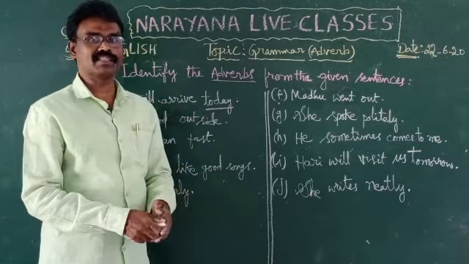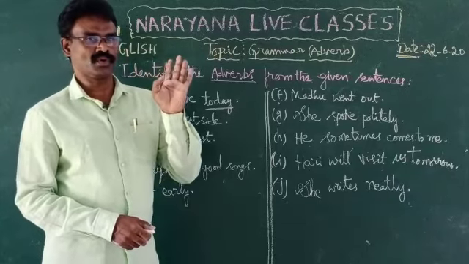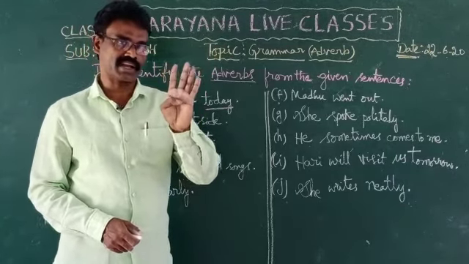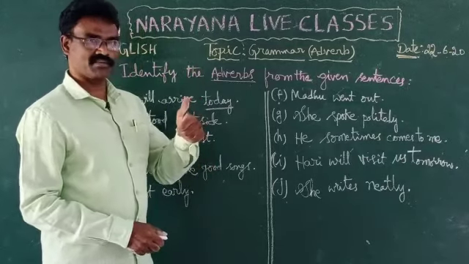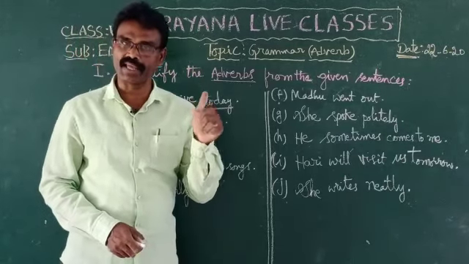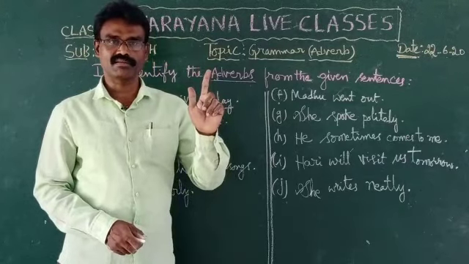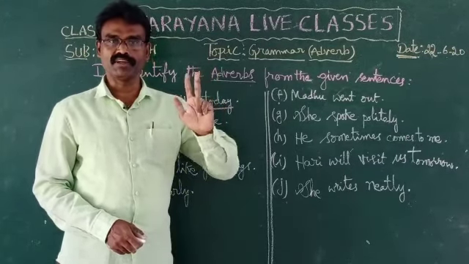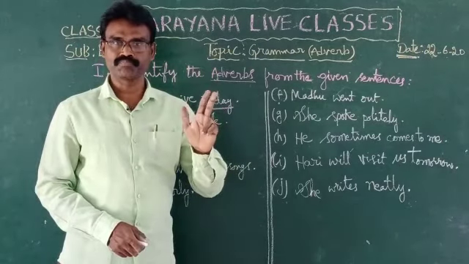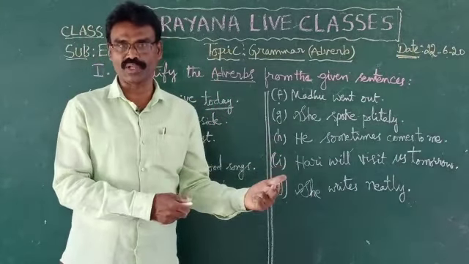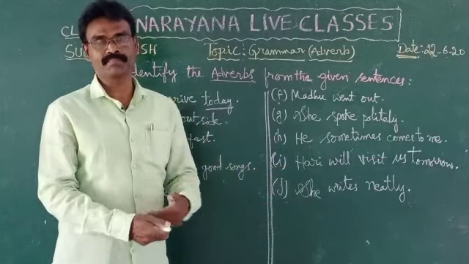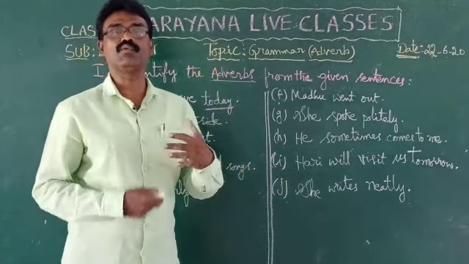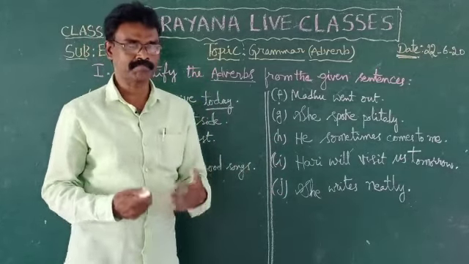Depending on this, there are four important kinds of adverbs. First, adverb of place. Second, adverb of time. Third, adverb of manner, meaning in which manner the action is going on. And fourth, adverb of frequency, how often the action takes place.